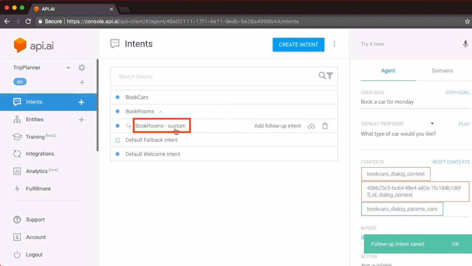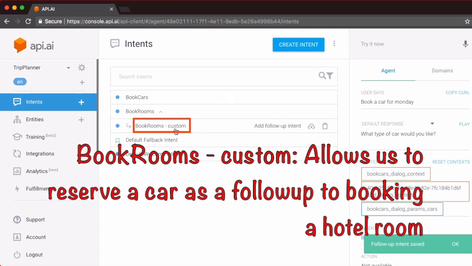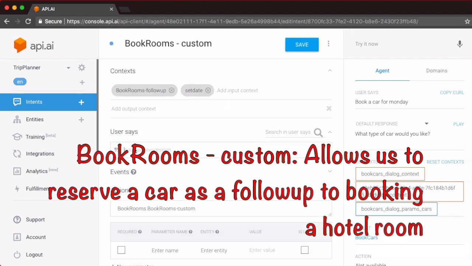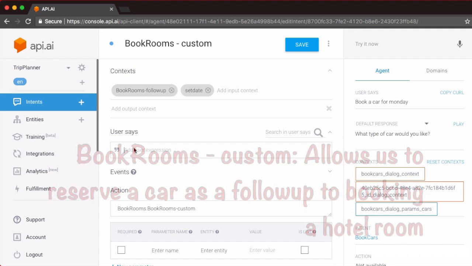So you have a custom follow up intent which follows book rooms. The name of this intent here is book rooms dash custom. The objective of this intent is very straightforward. This allows us to reserve a car as a follow up to booking a hotel room. This intent will already have all the context associated with our previous room booking, and we will set it to pick up the date automatically from our previous intent.